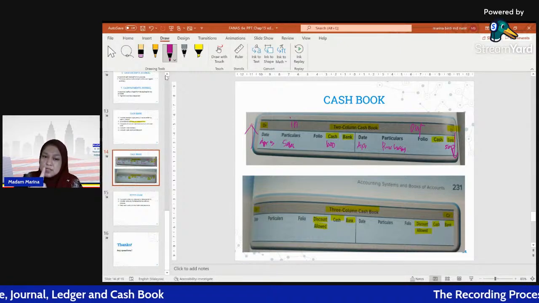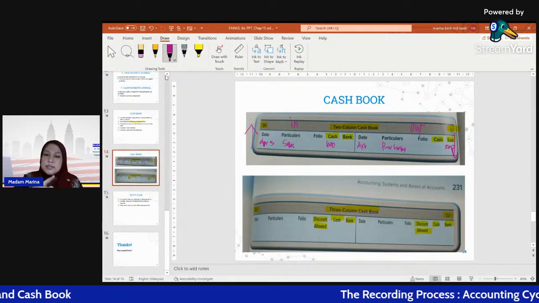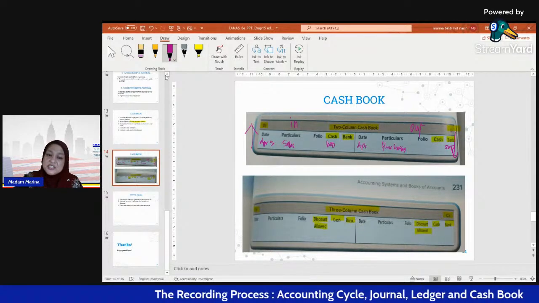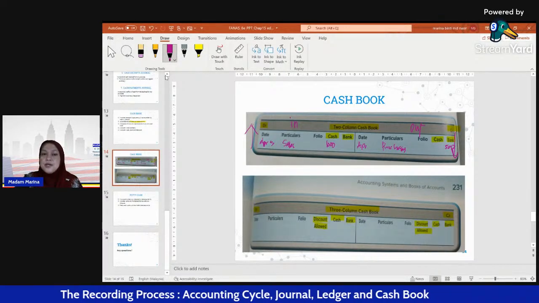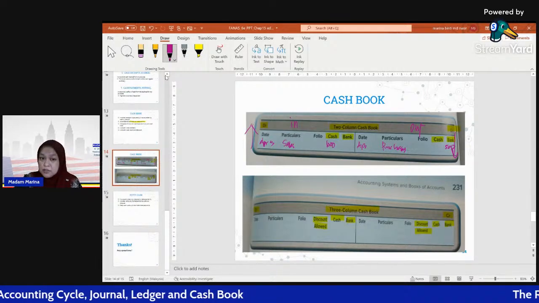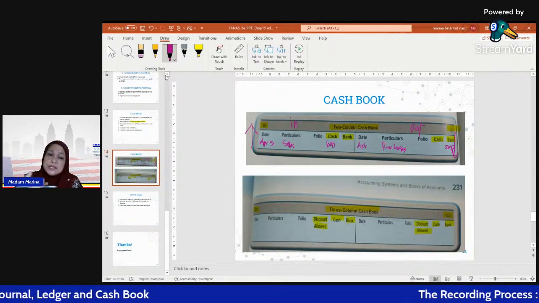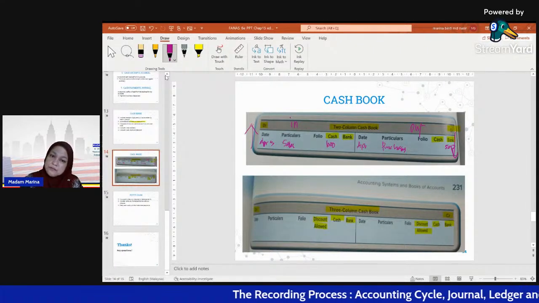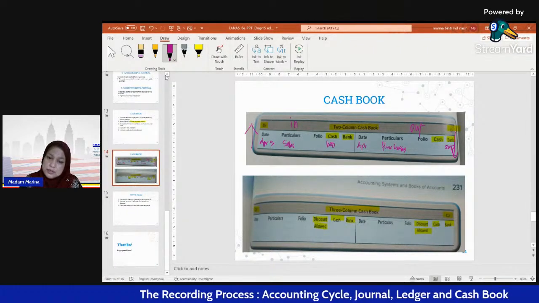From the 1,000 ringgit, we also give cash discount to Nabil if Nabil pays the amount early. For example, 10% if Nabil pays back within the period that we gave him.